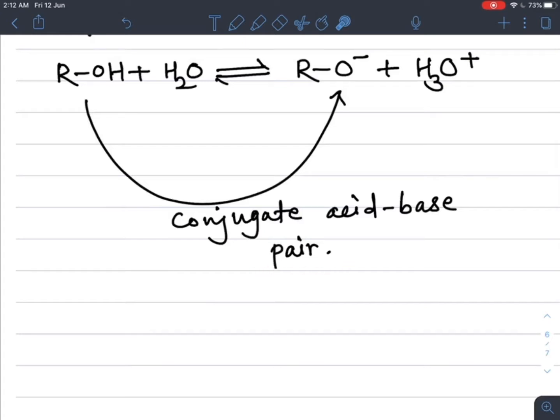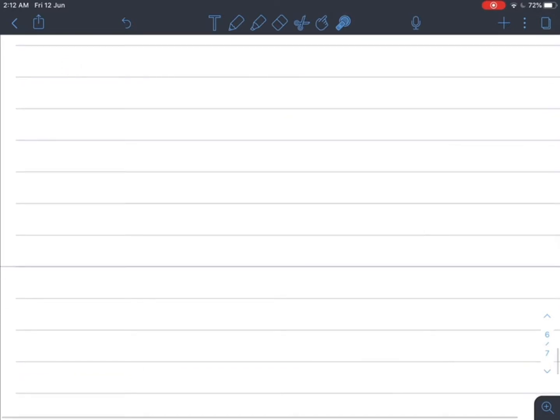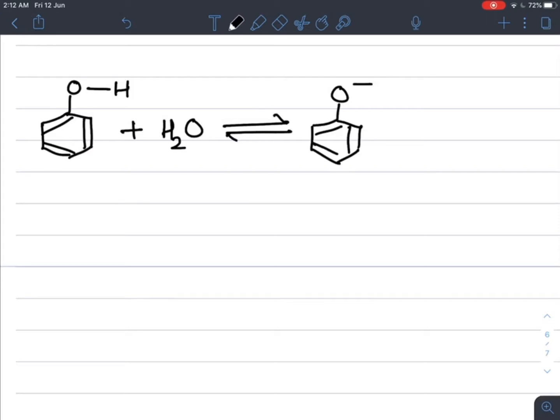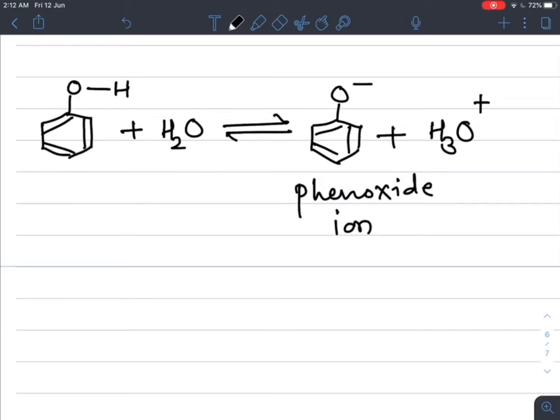If we see the case of phenol, that is an OH group attached to the benzene ring with alternate single and double bonds, when dissolved in water it reversibly gives its phenoxide ion, with alternate double and single bonds, along with H3O plus. This phenoxide ion is more stable because it forms from phenol.